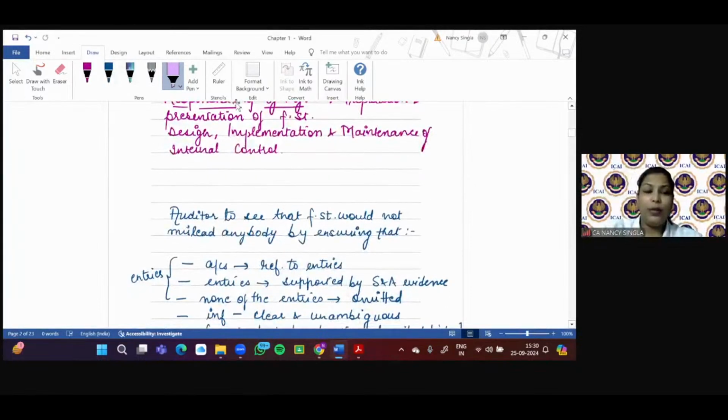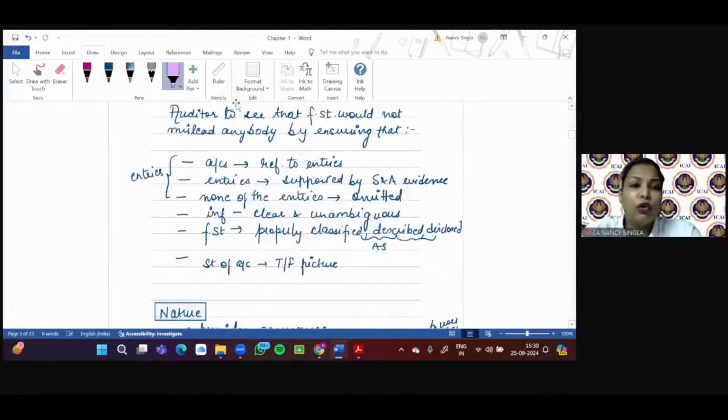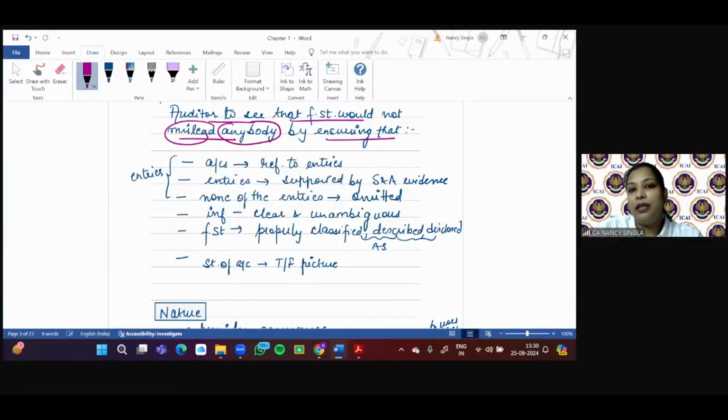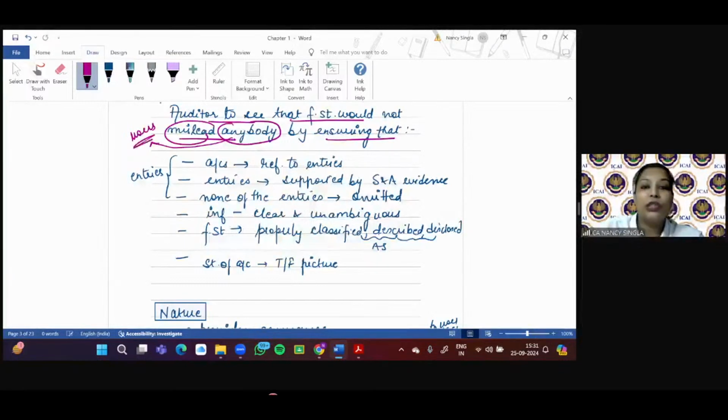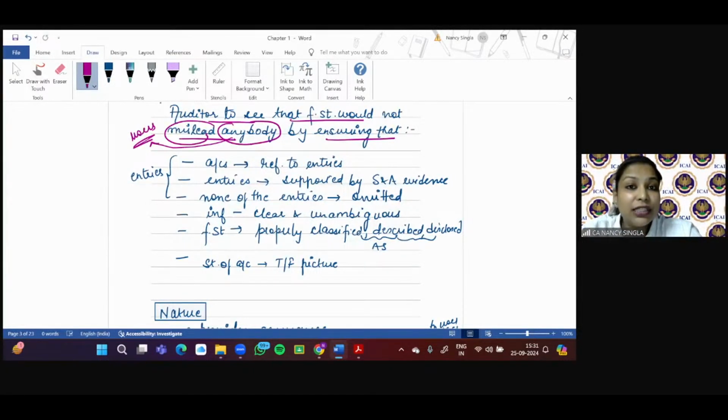Now, when an auditor is conducting the audit of financial statements, there is a topic in your module which says how the auditor will see that the financial statements would not mislead anybody, by ensuring what all points. Who are the users of audited financial statements? It can be the shareholders. Why? Because their money is invested in the company and the management is preparing the financial statements. The shareholders must be interested in knowing whether their money is safe and whether it is in productive projects or not.